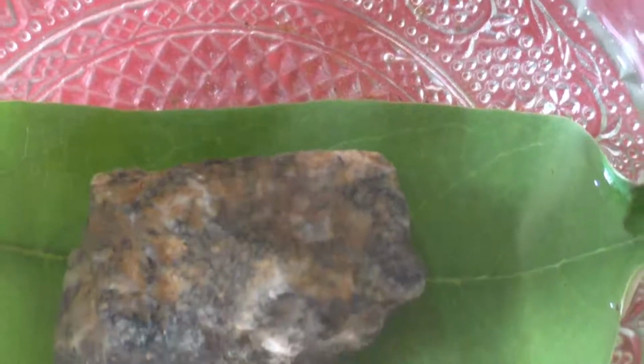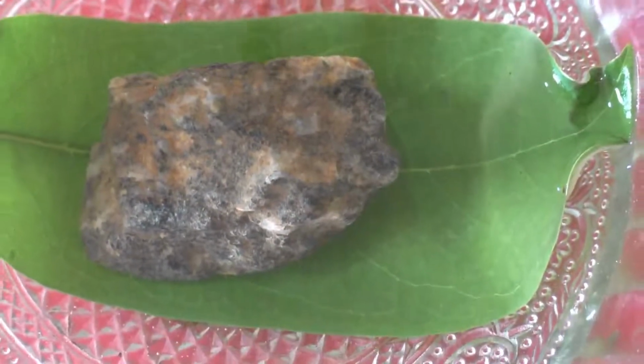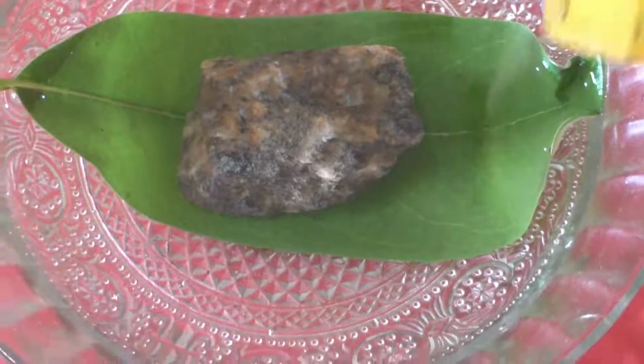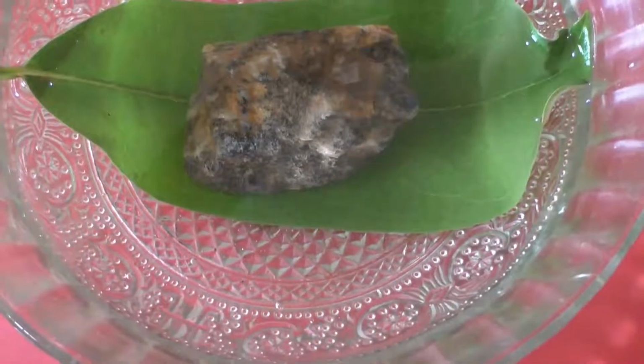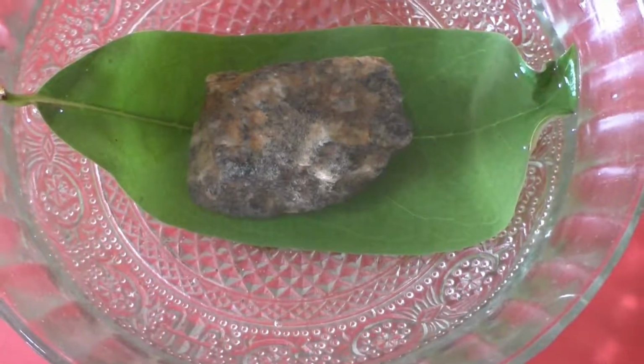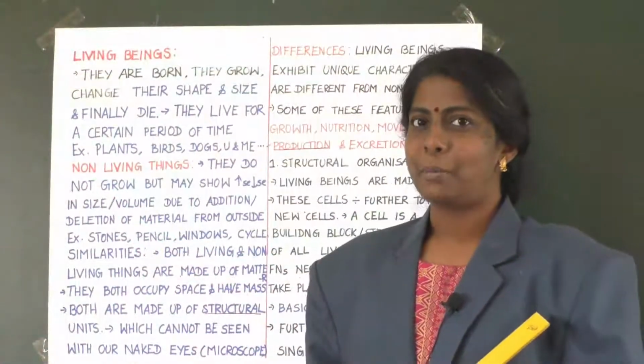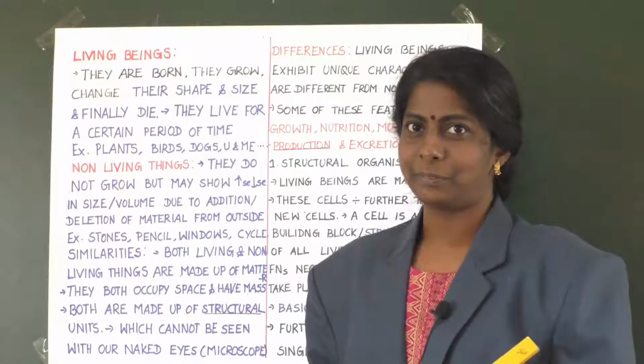The air bubbles released from the leaf are the proof of the breathing process. So this experimental activity shows that plants breathe.